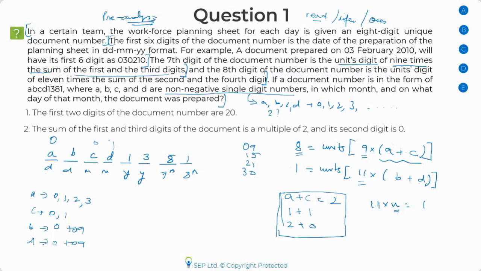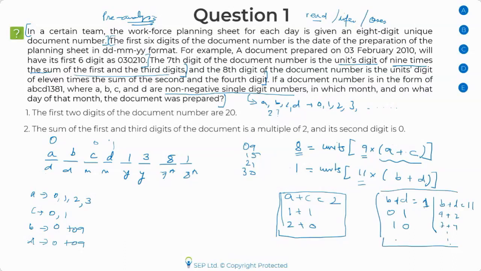What am I multiplying with to get a unit digit as 1? Anyone? 1, right? The unit digit is 1. So B plus D can take a lot of cases. B plus D could be 1, that's one possibility. Or B plus D could be 11 also. B plus D equal to 11 could come in a lot of ways: 9 and 2, 7 and 4, a lot of cases.